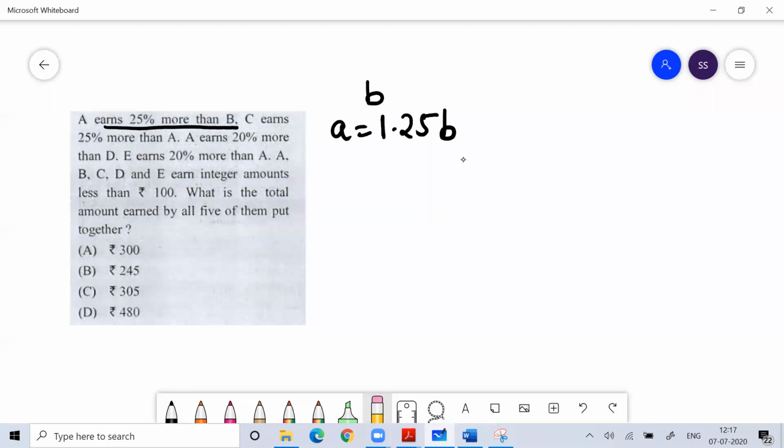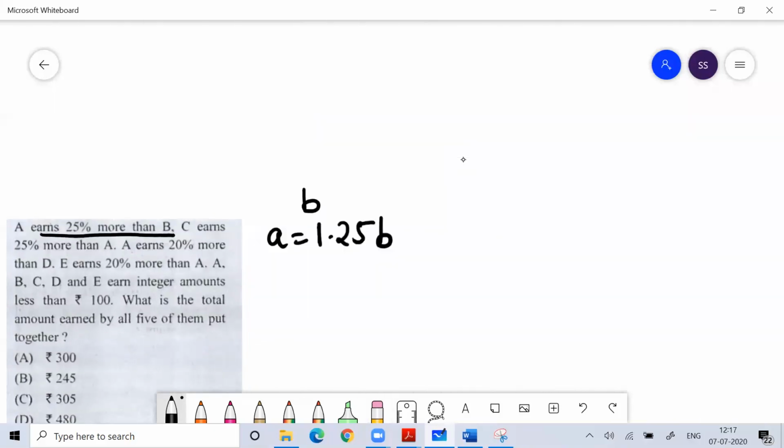So A earns 25% more than B. If you write step by step, let B earn B. So how much does A earn? B plus 25% more.